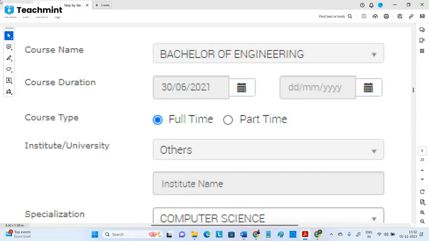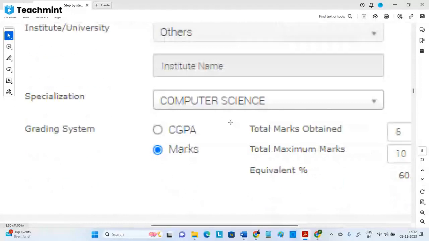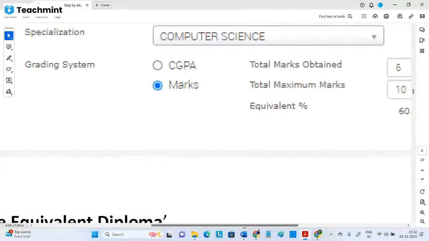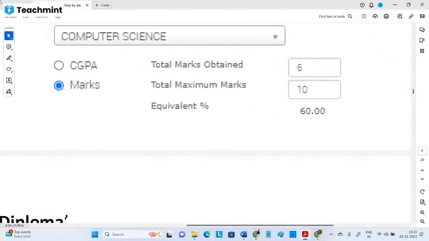Okay, so full time, university name or institute name, which branch, which specialization, and what percentage you got. Now some people have a doubt: first year BTech students, they have some percentage, they'll enter their first year BTech percentage. But diploma students, who just joined, what percentage do we need to enter?